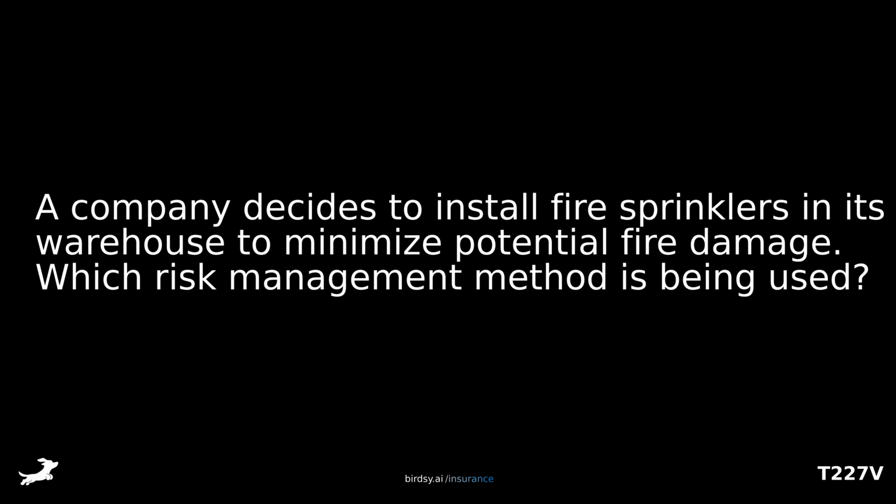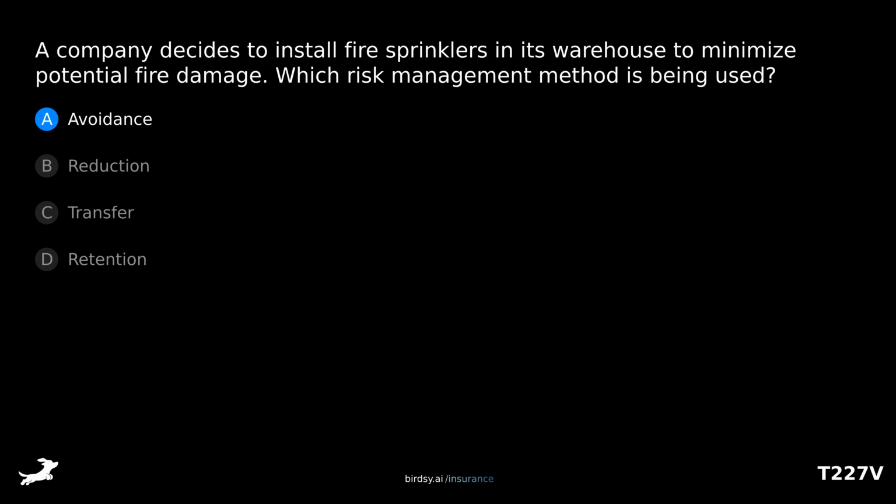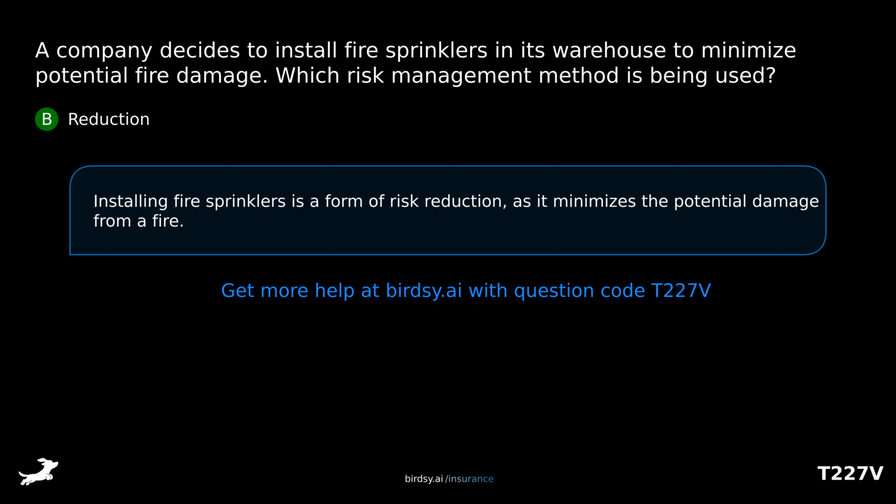A company decides to install fire sprinklers in its warehouse to minimize potential fire damage. Which risk management method is being used? Is it A, avoidance, B, reduction, C, transfer, or D, retention? The answer is B, reduction. Installing fire sprinklers is a form of risk reduction as it minimizes the potential damage from a fire.